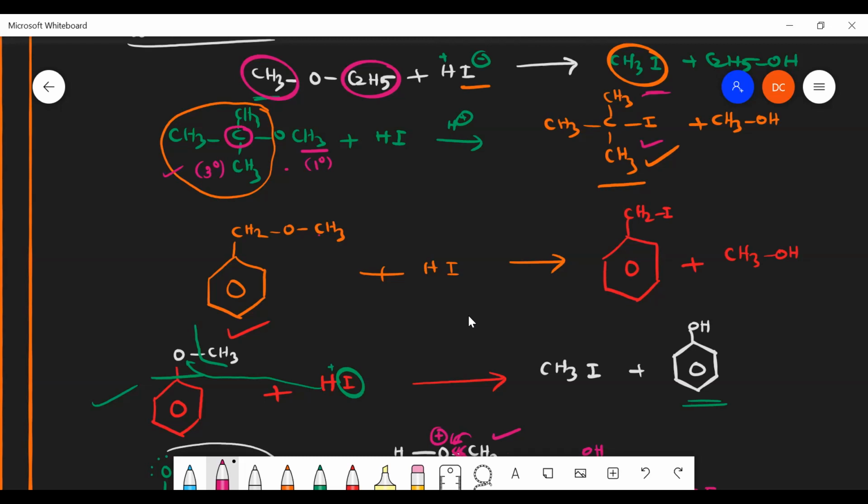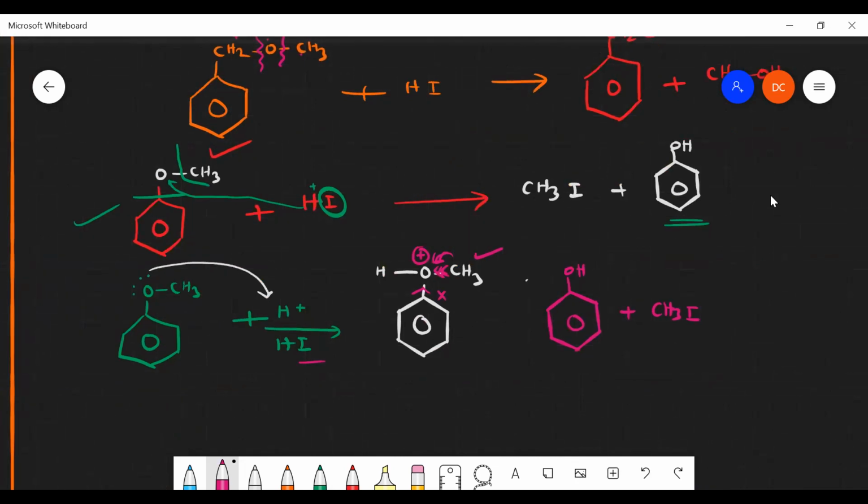Here, if it breaks out here, it gets a positive charge because oxygen is highly electronegative. Or otherwise, if it breaks out here, I can get CH3O minus, or otherwise here I can get a positive charge, so I minus will be getting attached. Moreover, it has high resonance also. In this case also, just look: here carbon is there. So if it forms here, it's 1 degree, and here it is 2 degree. Why is it 2 degree? Because this carbon is attached to 2 different carbons.